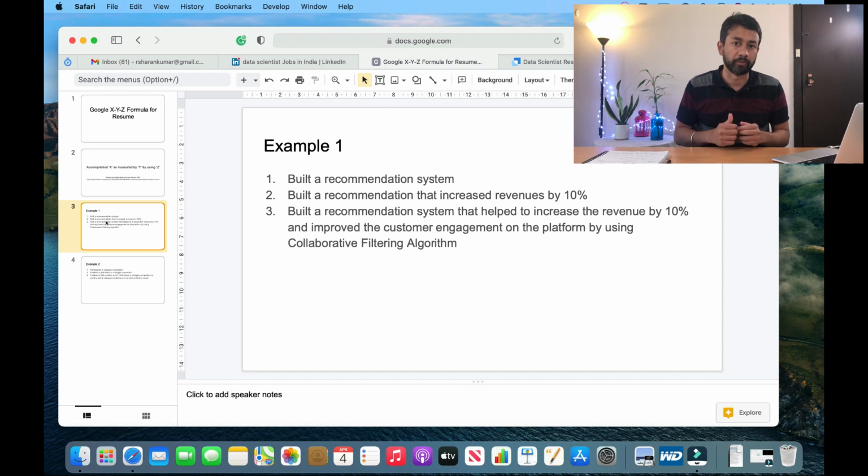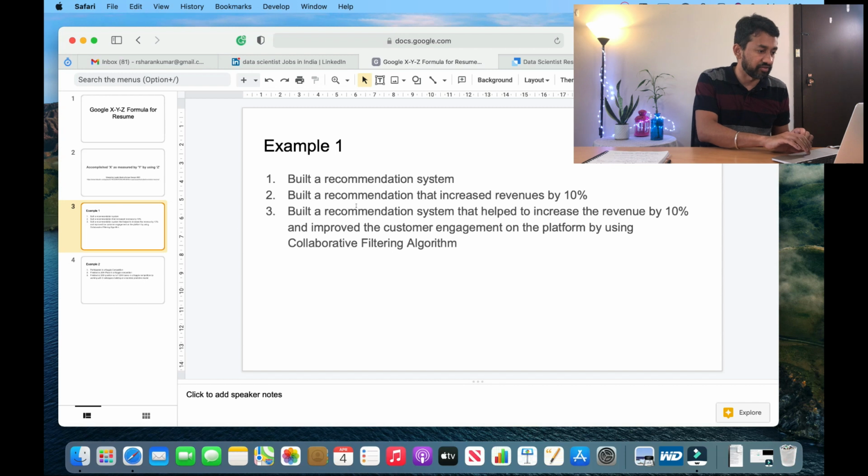So how can you improve it? What you can do is, as you see in point number 2, you built a recommendation system that increased the revenue by 10%. So now it is slightly more impactful. It says that you built a recommendation system and it improved the business by increasing the revenue by 10%. Which is quite impactful, but how can you improve it further? Now, using Google's XYZ formula completely.